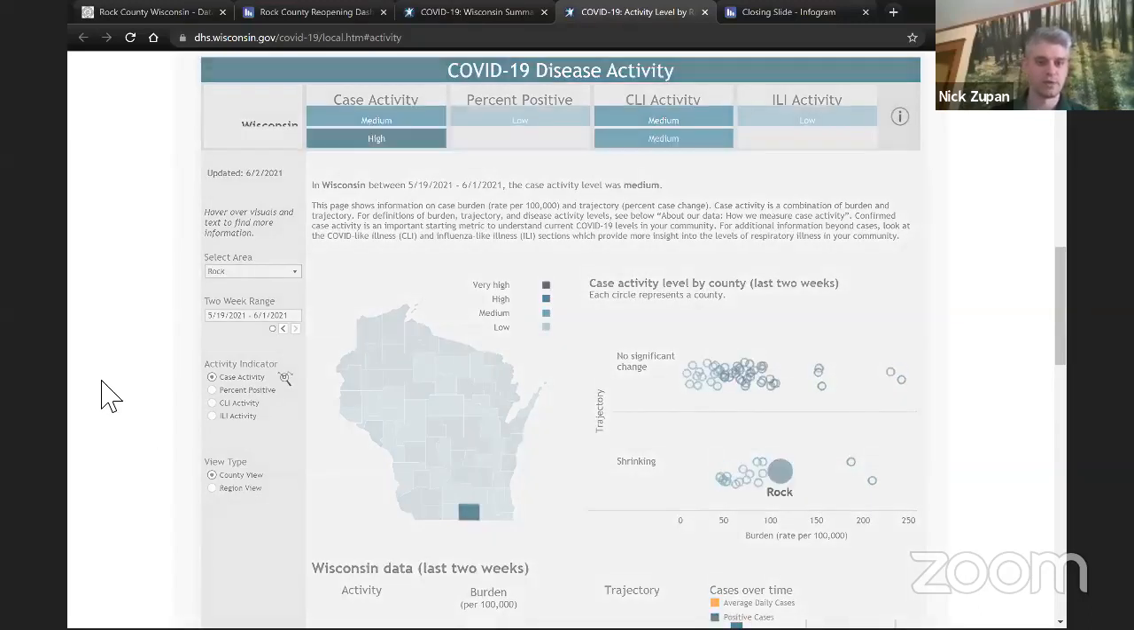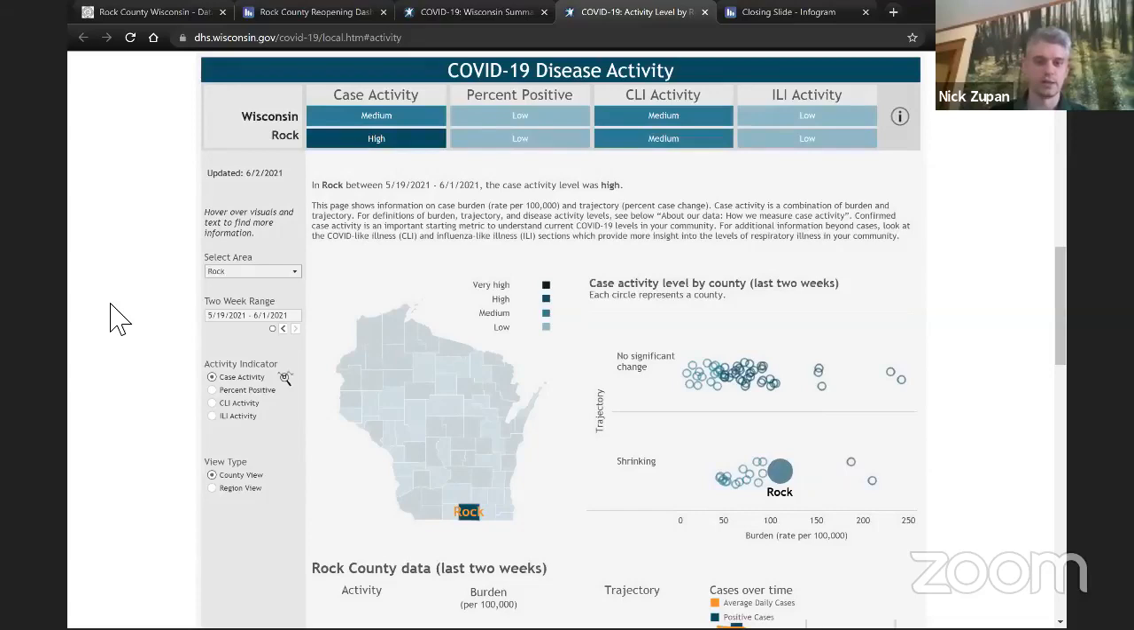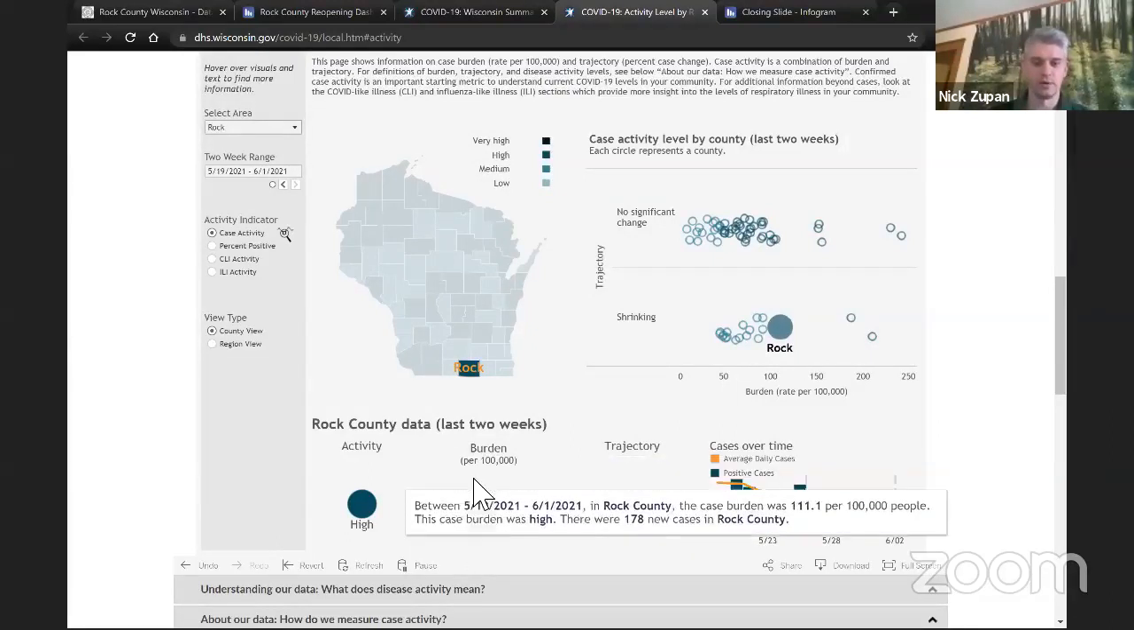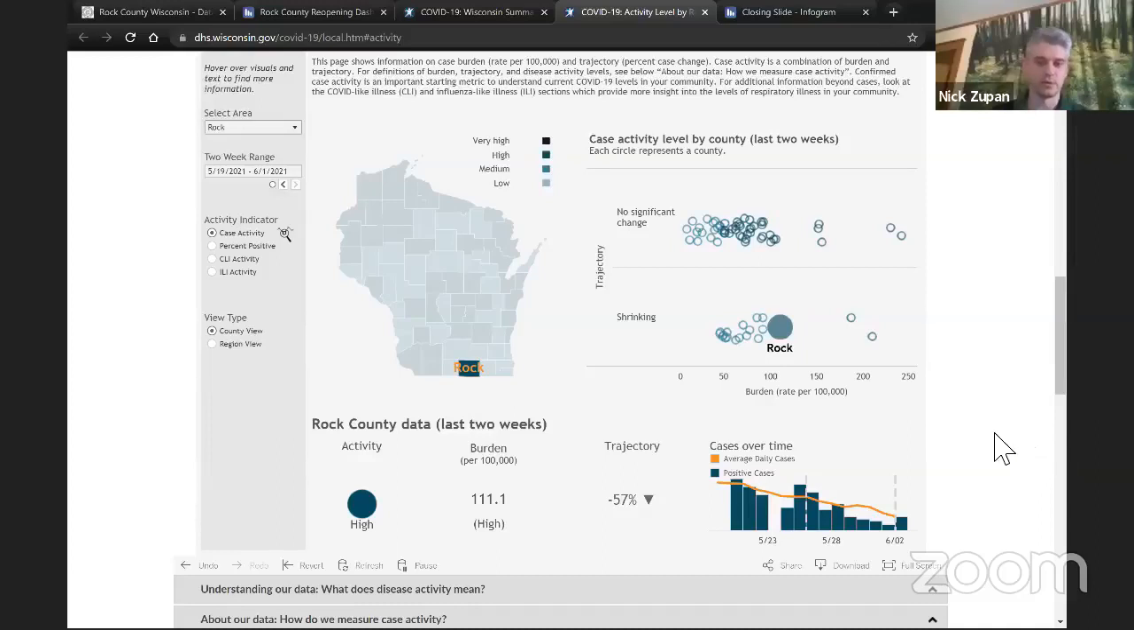So the state is still classifying Rock County as an area where we're seeing high COVID activity, and this is based on some thresholds that they've set out in terms of the number of new cases per 100,000. So we have 111 new cases per 100,000 over the last 2 weeks. We are seeing a pretty strong decrease in the number of new cases that are being reported to the health department, the number of new people who are testing positive, but we want to continue to see those numbers drop. Right now we're averaging about 6 to 8 new cases per day over the last week. And it'd be great if we continue to see that drop to levels of 1 or 2 new cases per day being reported to the health department.